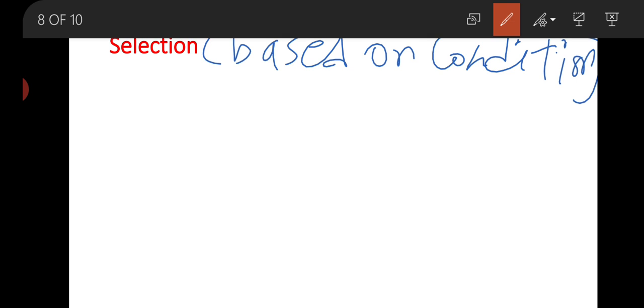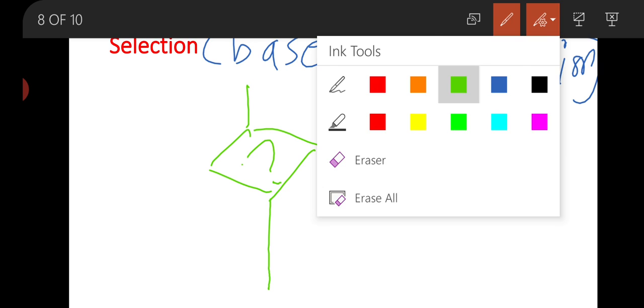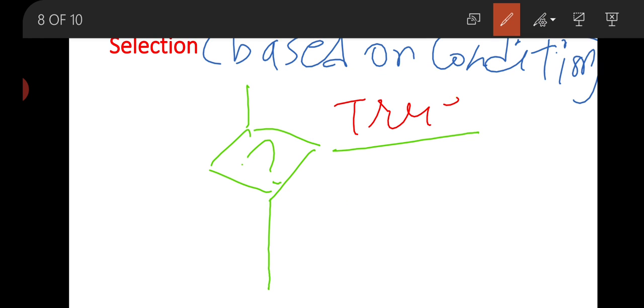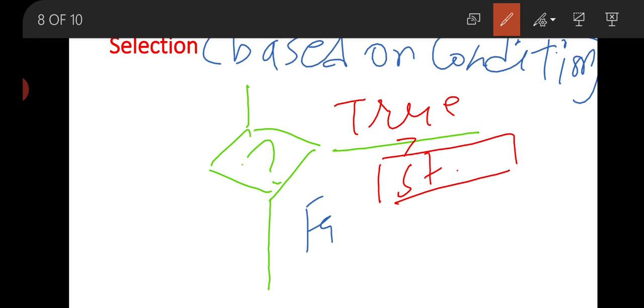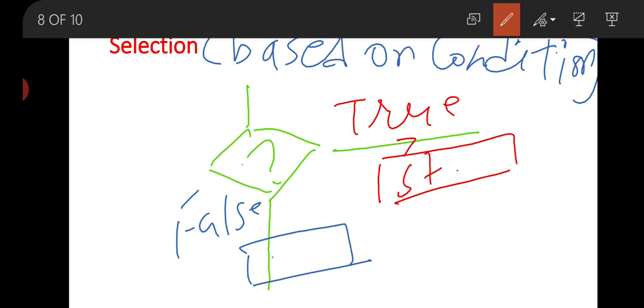First of all the statement will check the condition, and if true then execute this statement, and if false then execute this statement.